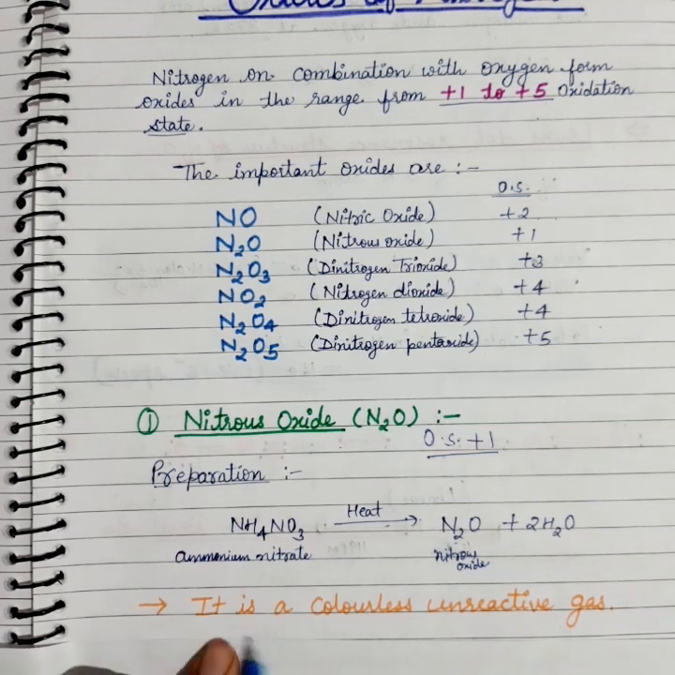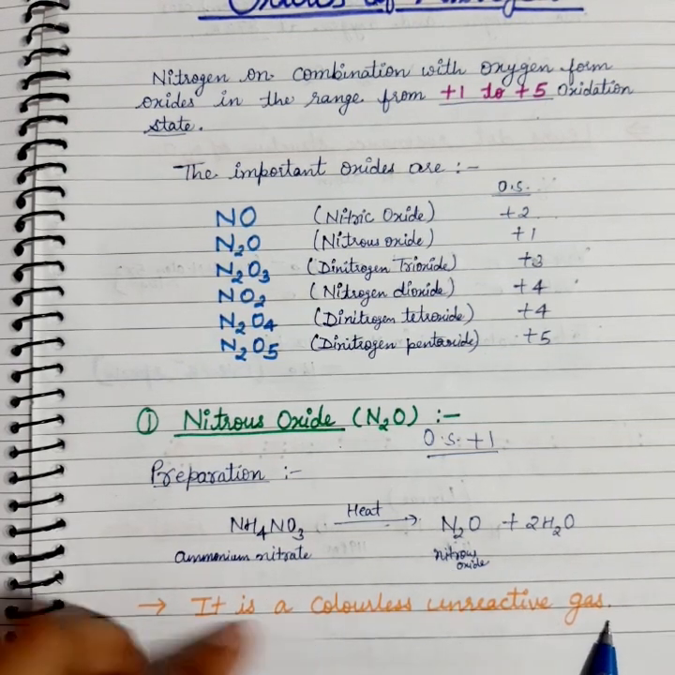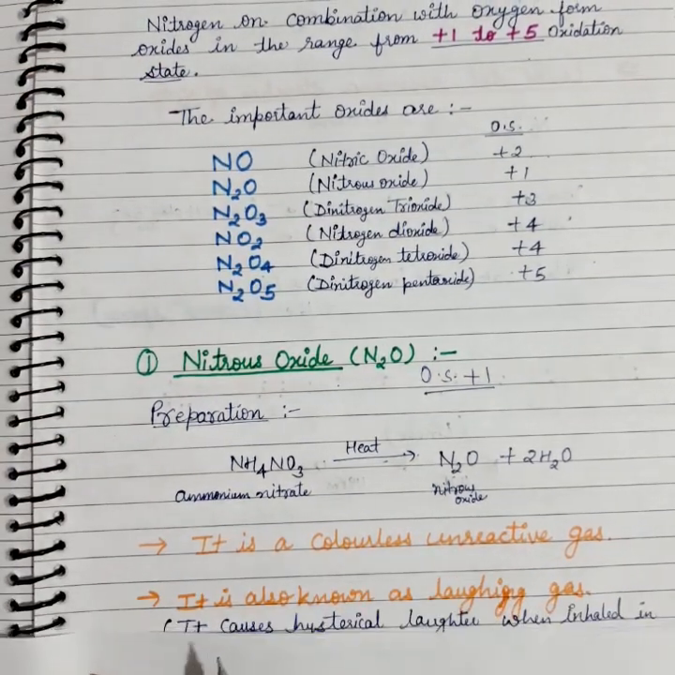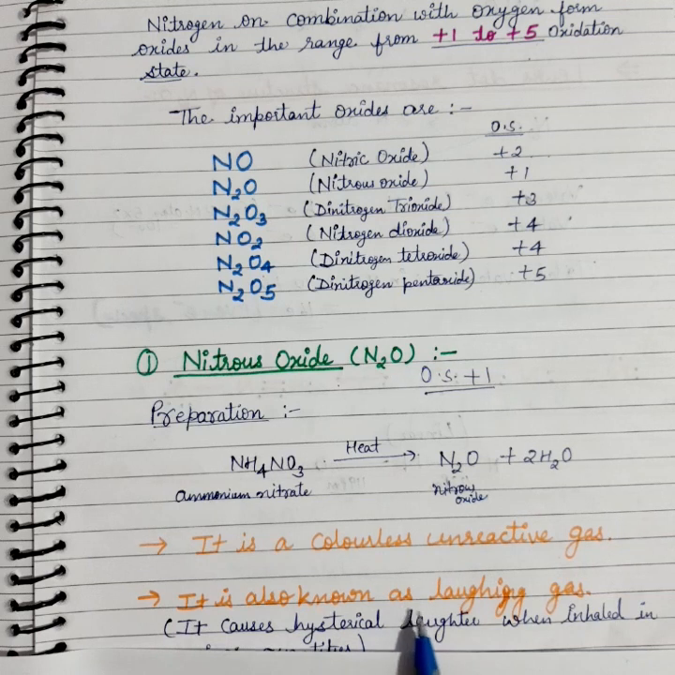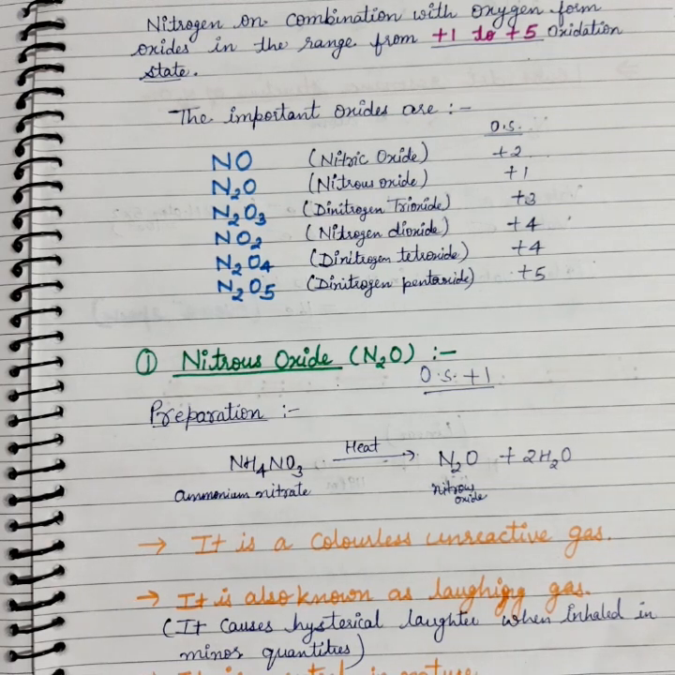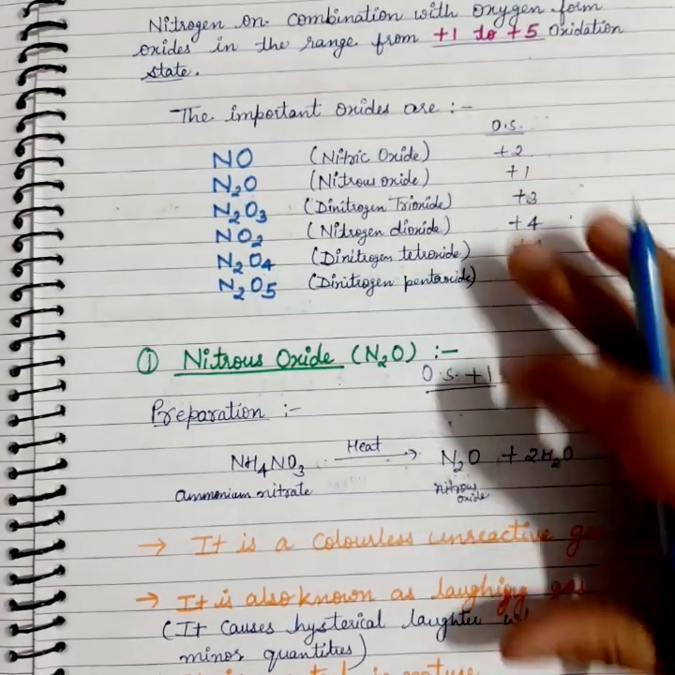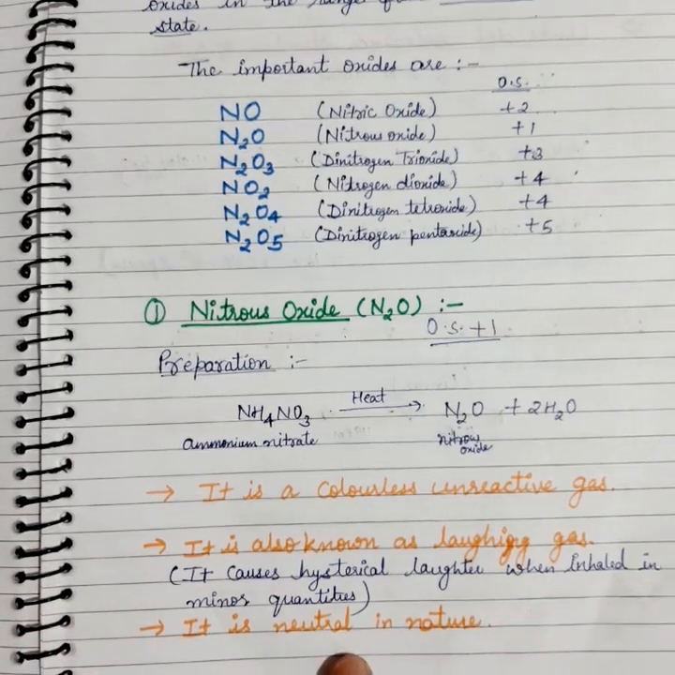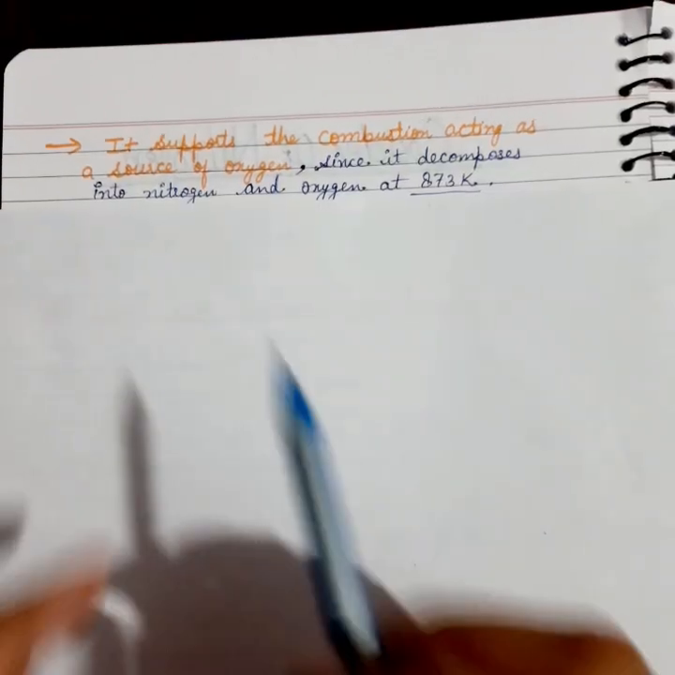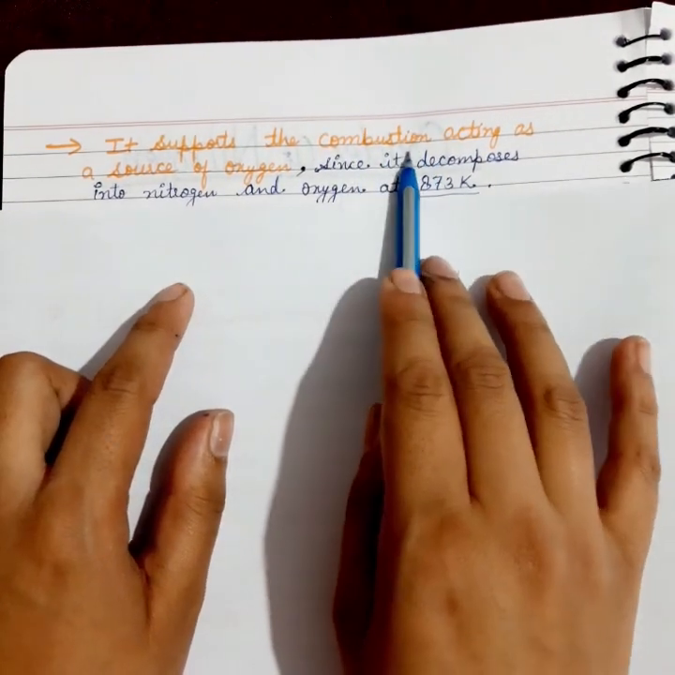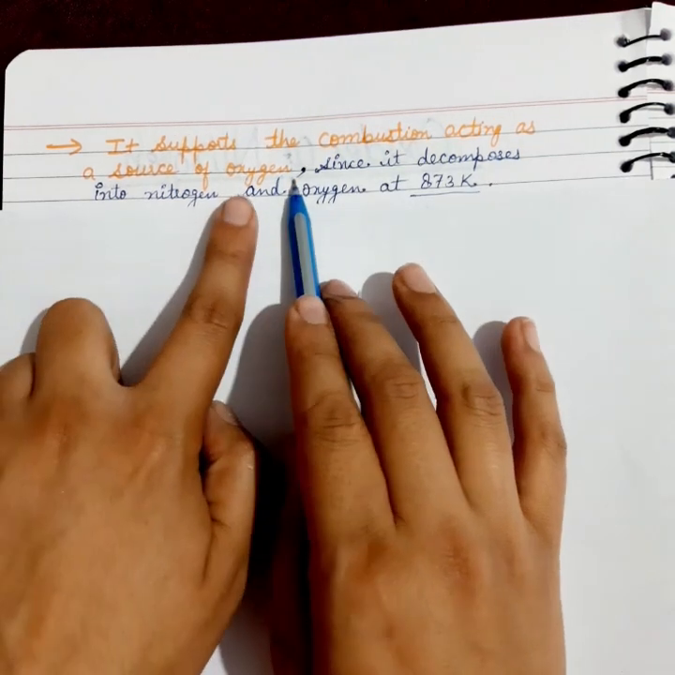Nitrous oxide is a colorless, unreactive gas in nature. It is also known as laughing gas, and it causes hysterical laughter when inhaled even in very minute quantities. Also, this gas is neutral in nature. Also, nitrous oxide supports combustion, acting as a source of oxygen.